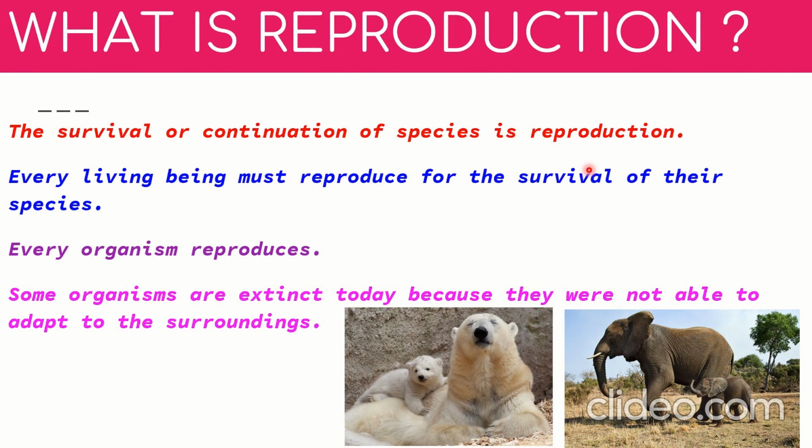And how is that copy made? It's a very complex process. From this, we know that we get an organism of our same kind: a human like a human, a polar bear like a polar bear, and a lion like a lion. So, same species organisms coming from a person or from an organism is called reproduction. Every living being must reproduce for the survival of their species.